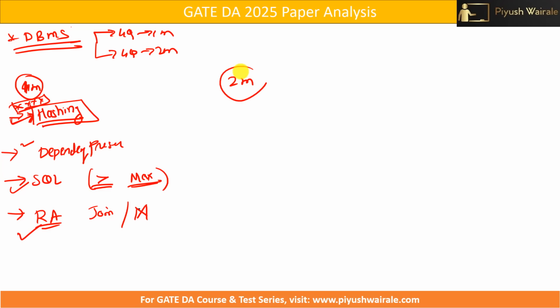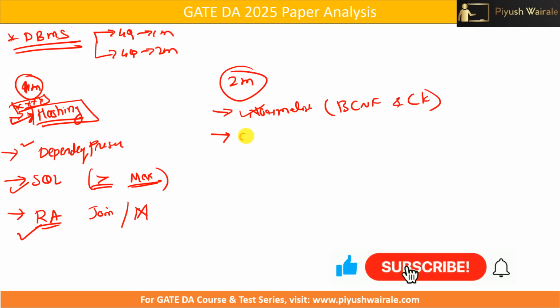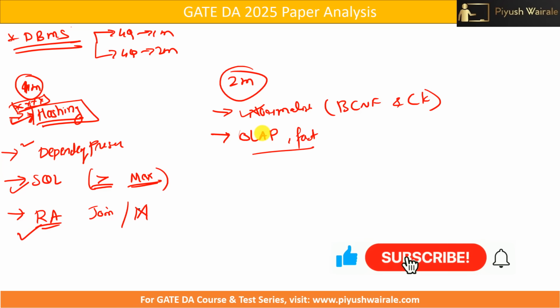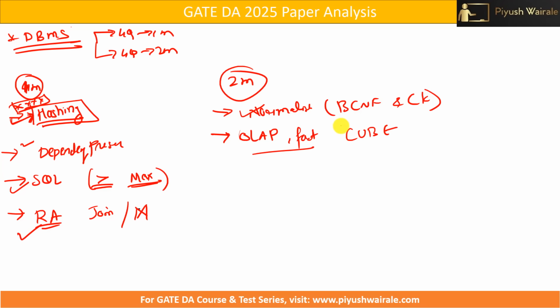Now the 2 mark questions. There was one question based on normalization, BCNF, and candidate key. We have added enough questions in our test series, and we also have enough tutorials on normalization. If you have gone through that, you can easily solve this type of question. Then we have one question based on OLAP and the fact table, but that question was not actually based on this concept. It was based on the cube concept, right?